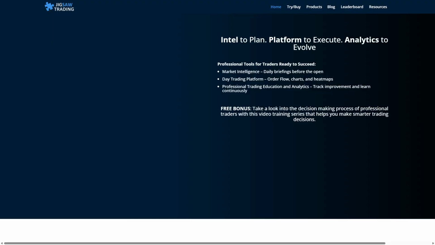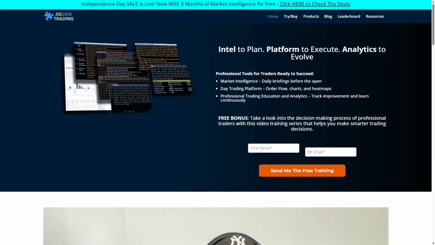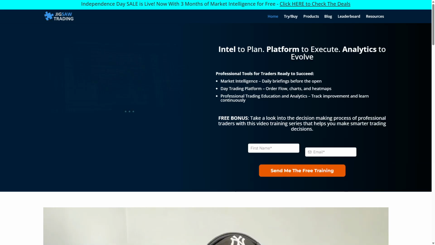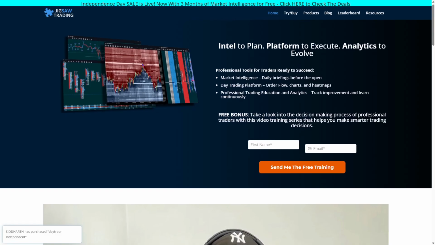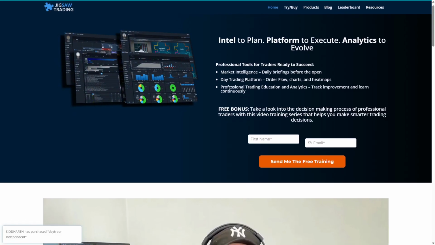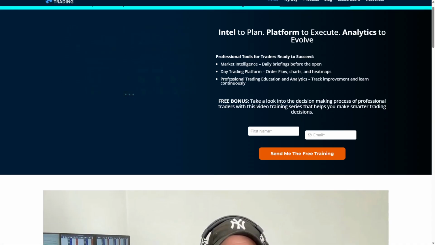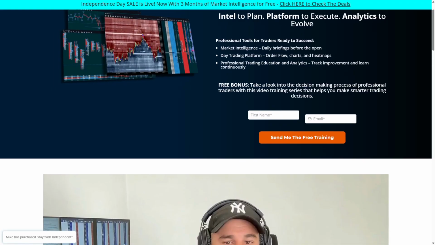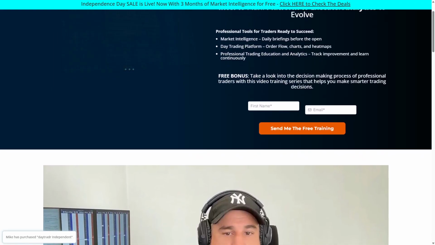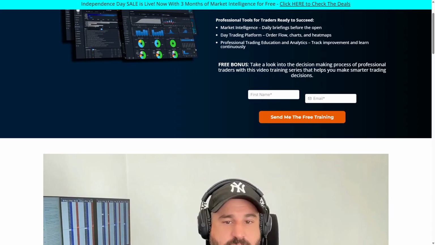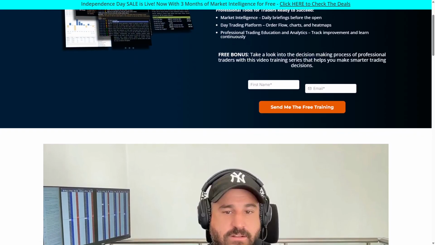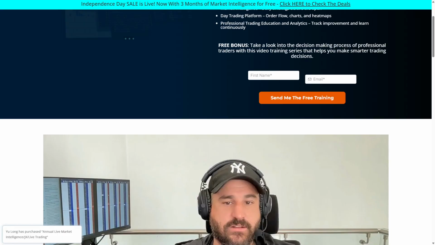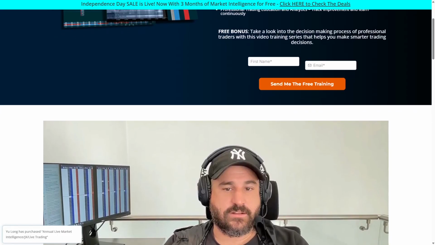Jigsaw Trading is a specialized platform designed to provide advanced order flow analysis and market depth visualization. It works by collecting and displaying detailed order book data, allowing traders to see real-time buying and selling pressure. Its strength lies in tools like depth and sales windows, footprint charts, and reconstructed tape, which give traders precise insight into market liquidity and order execution.